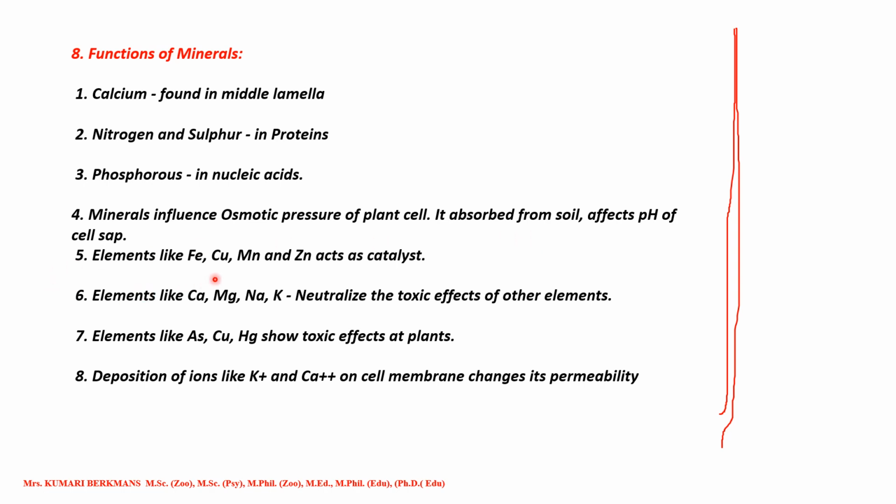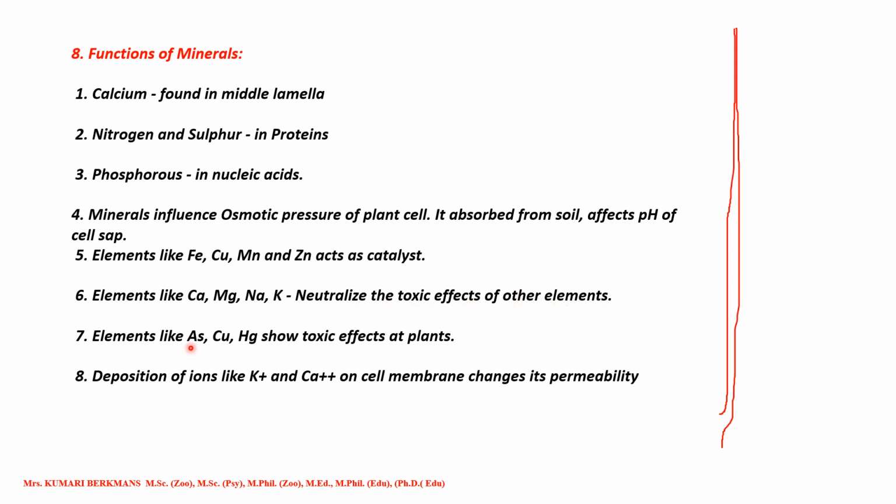Elements like Fe, Cu, Mn and Zn, that is iron, copper, manganese and zinc, act as catalysts. Elements like calcium, magnesium, sodium and potassium neutralize the toxic effects of other elements.